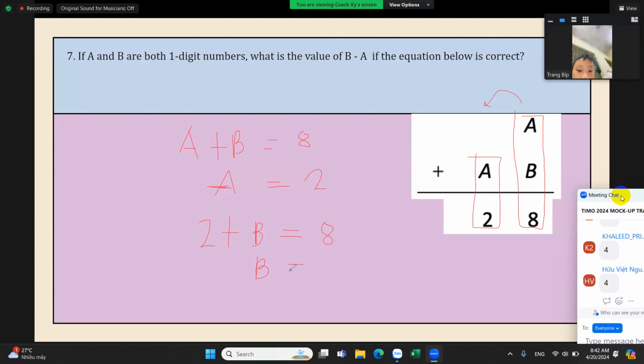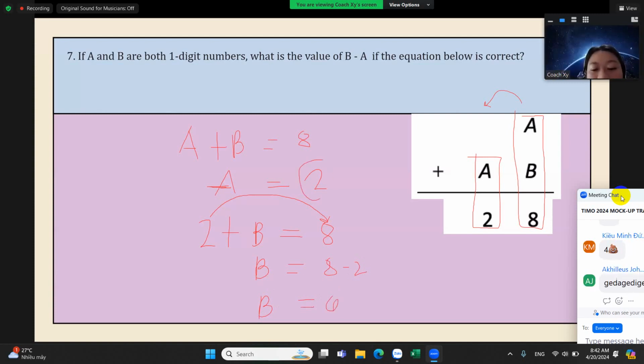So here we just have to work backwards, right? 8 minus 2, that's just equal to 6. So B is 6. This is still correct because both A and B are just one-digit numbers.